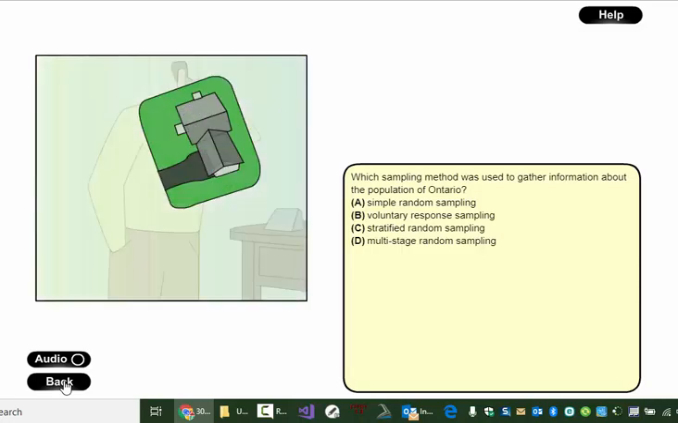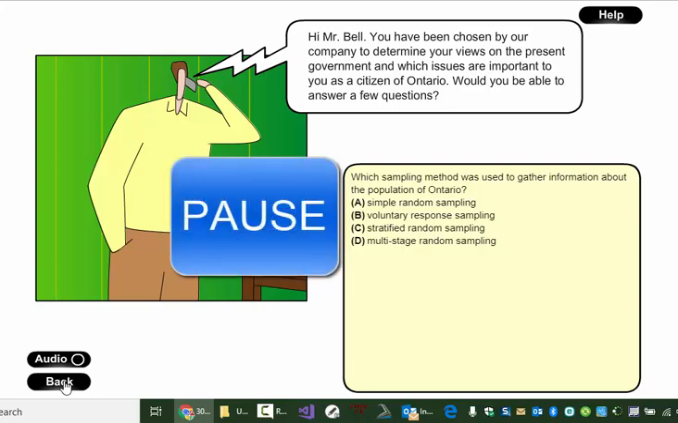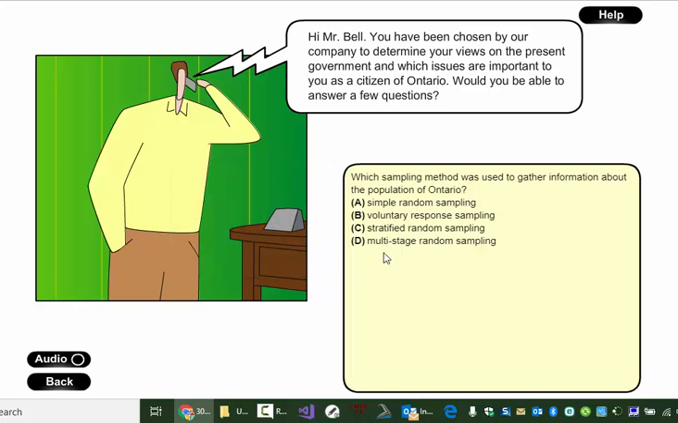Okay, so which sampling method was used to gather information about the population of Ontario? I'll let you pause here. Looking at these options, it's only really one option that makes sense, multi-stage. And from the picture, they kind of tried to show that with the idea that we started with Ontario, went to Barrhaven, went to an individual street in Barrhaven, and then went to a house as if we'd sort of randomly picked an area, randomly picked a street from that area, randomly picked a house on that street.